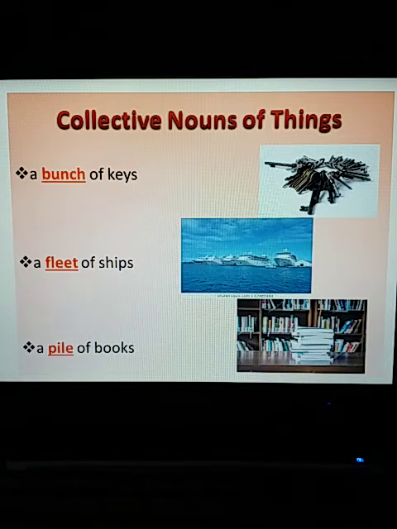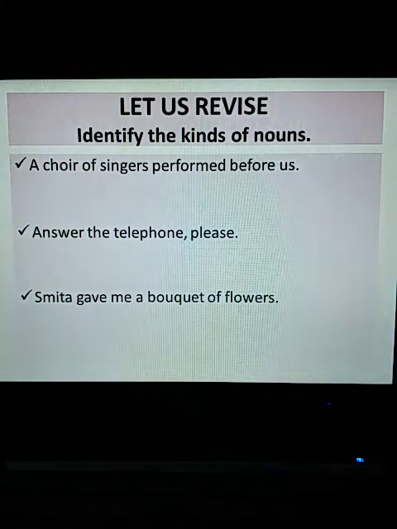So in this case, for example, if I'm talking about a collection of keys, then the collective noun, the name that I give to a collection of keys, is bunch. So only bunch is the collective noun. Keys remain as common nouns, right? So clear till here? All right.